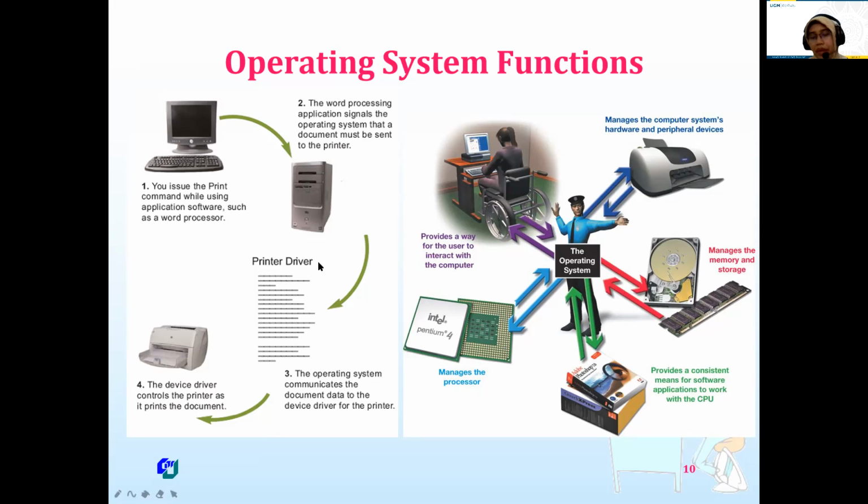So when we want to print, the operating system will manage the processor, telling it to stop processing, and then it will ask the printer device to be ready to print our document. And it provides a consistent means for software applications to work with the CPU, RAM, peripherals, or other devices. So this is the operating system.